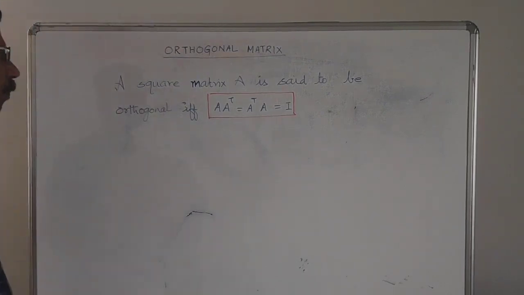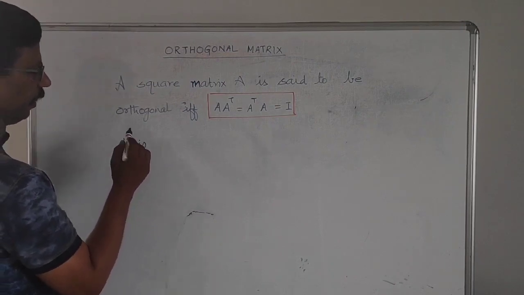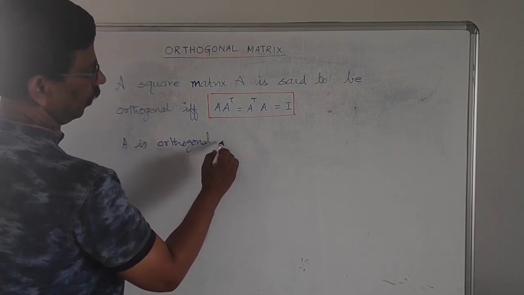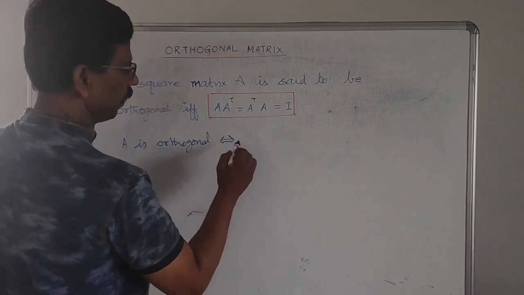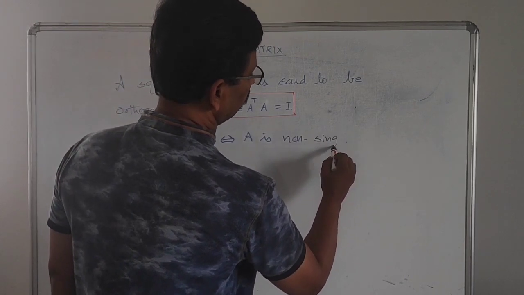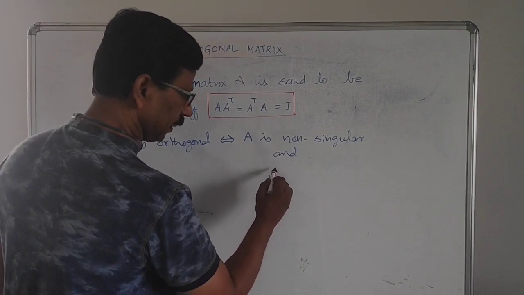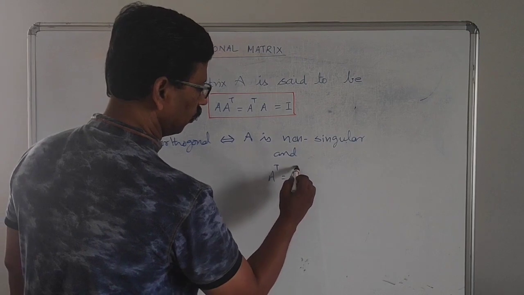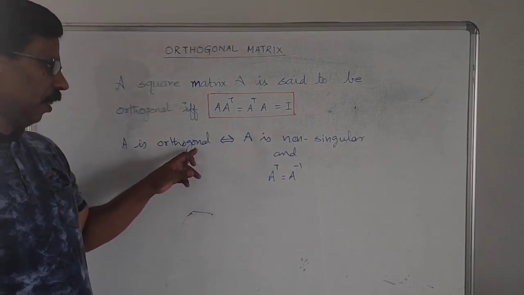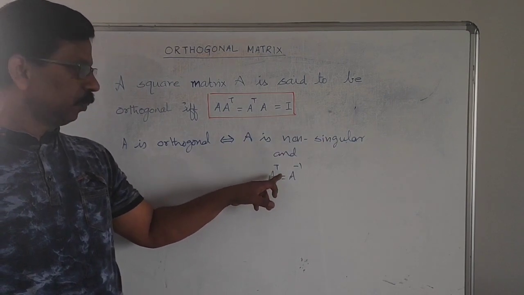Now we can also see another result, that capital A is orthogonal if and only if capital A is non-singular and A transpose is equal to A inverse. A matrix A is said to be orthogonal if and only if A is a non-singular matrix and also A transpose equals A inverse.